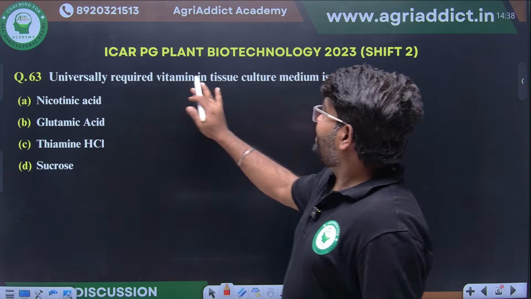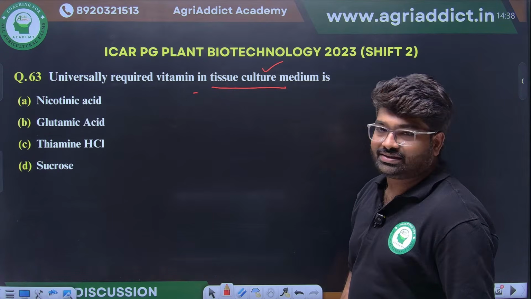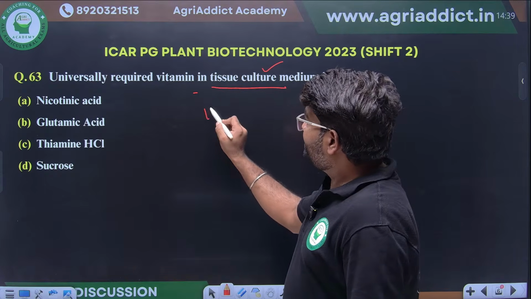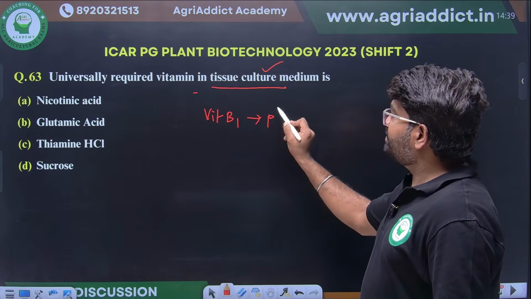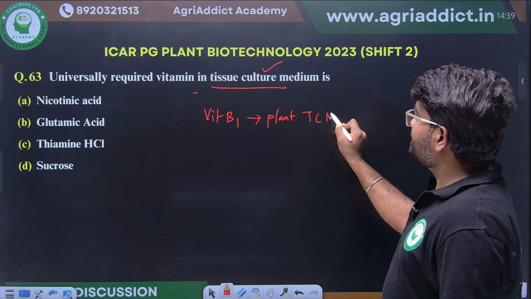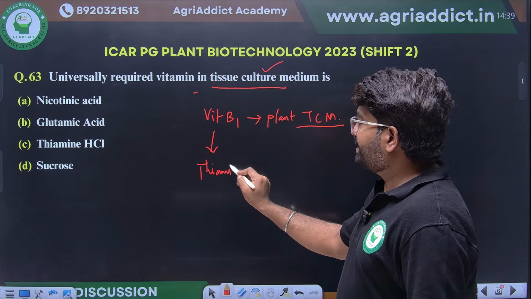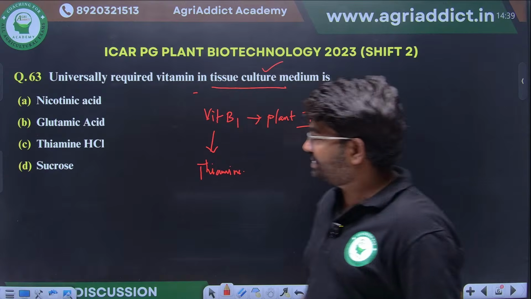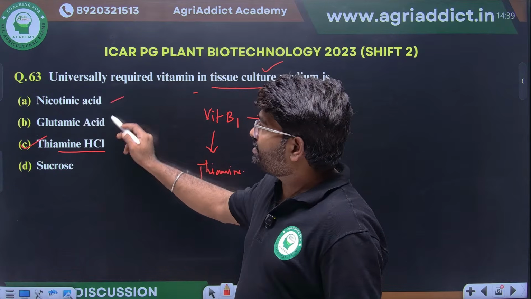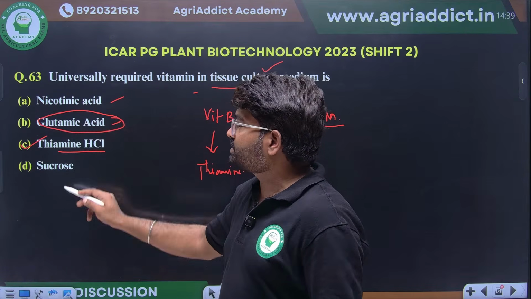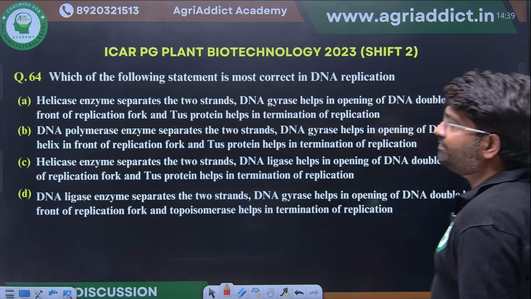What is the universally required vitamin in tissue culture medium? As we know, vitamin B1 is primarily required in plant tissue culture medium. The other name of vitamin B1 is thiamine. Thiamine hydrochloride is the other form. The remaining things: nicotinic acid, glutamic acid is an amino acid source. Sucrose is a carbohydrate source. So thiamine is the only vitamin source.